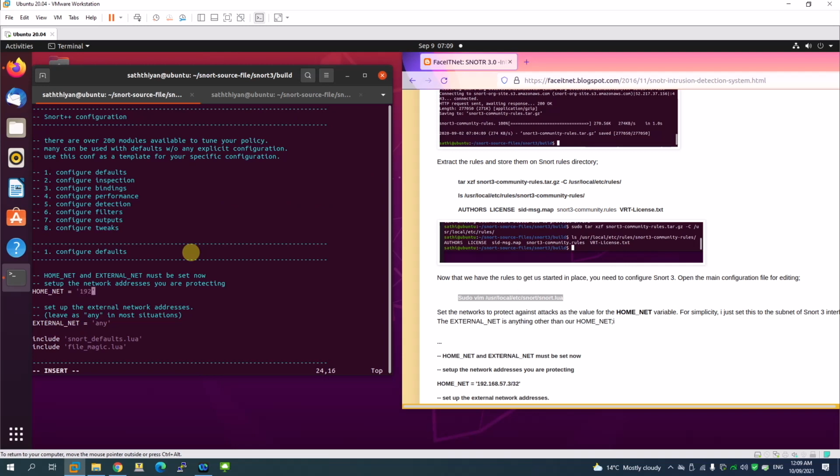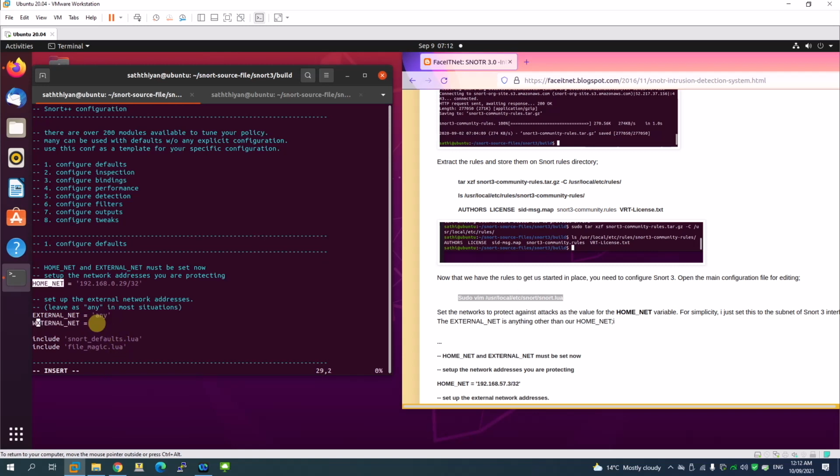Let's go and change the IP here. It's going to be 192.168.0.29/32 because this is your address. /32 means this is the only address. And external, you can leave as any, because there's no problem, which means I can monitor any network.